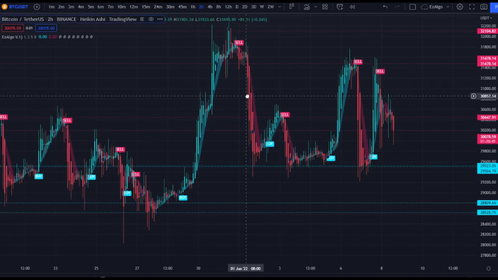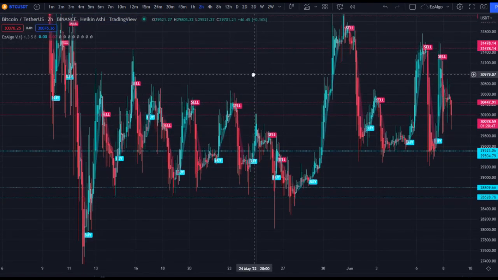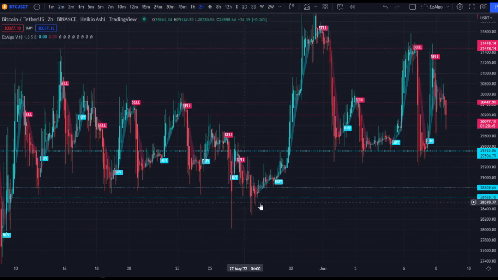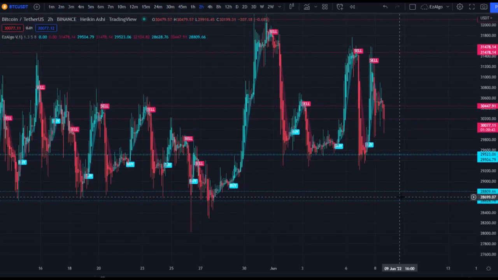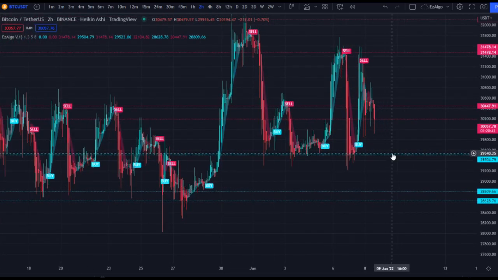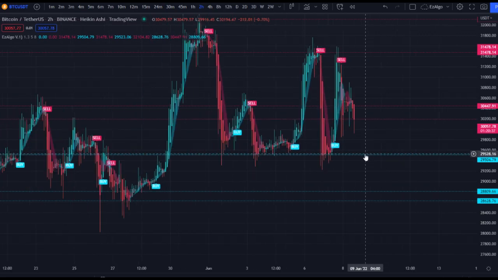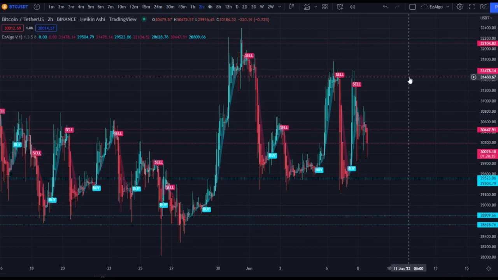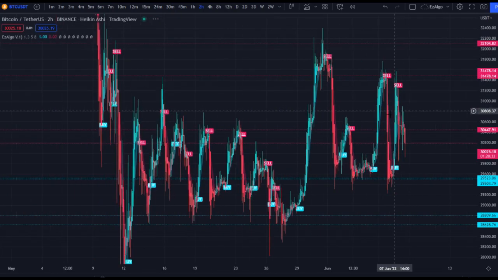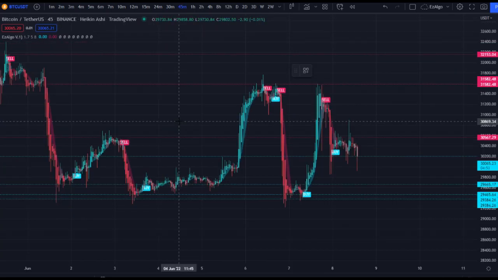So if we take a look on the 2-hour time frame now, you can see these supports and resistances clearly identified, with a ton of support down here at the 28K area and a ton more right here at the 29K area. So those are the spots I'm going to be looking for longs. And right up here, at the 31K to 32K area is where I will be looking to take a short. Now I'm on the 45-minute time frame with 1.7 sensitivity, which works very well.